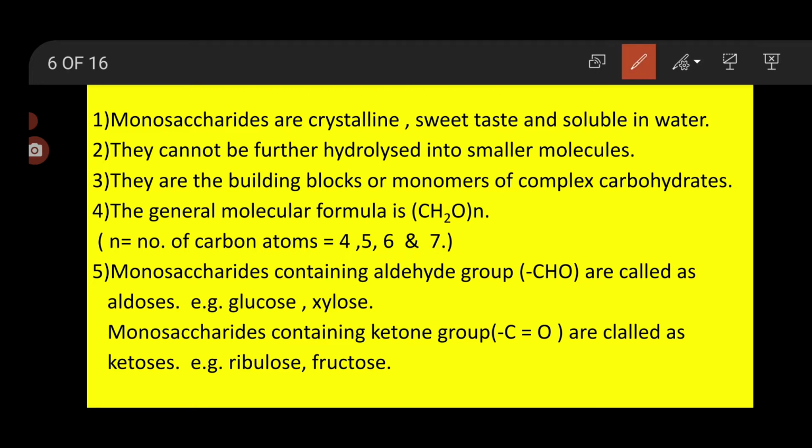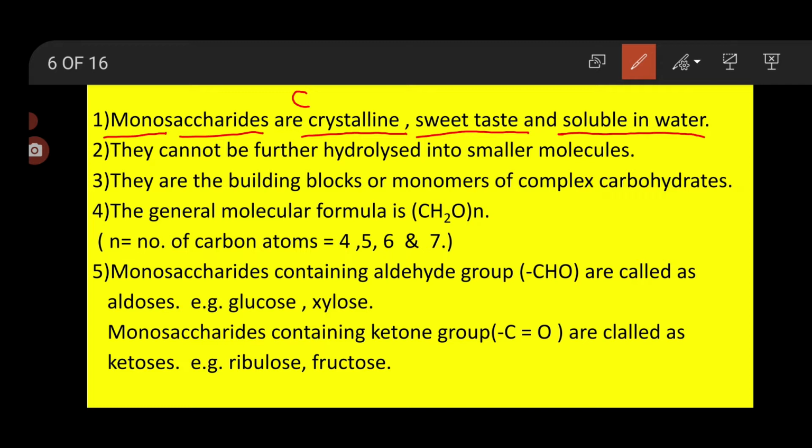Monosaccharides are crystalline. Mono means one and saccharide means sugar molecule. Let's study about one sugar molecule, that is monosaccharide. Crystalline means it is in crystal form. Sweet to taste means it is sweet. It is soluble in water means it can easily dissolve in water. So first point is C: monosaccharides are crystalline, they are sweet to taste and they are soluble in water.